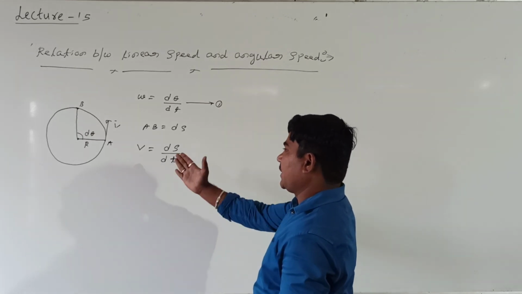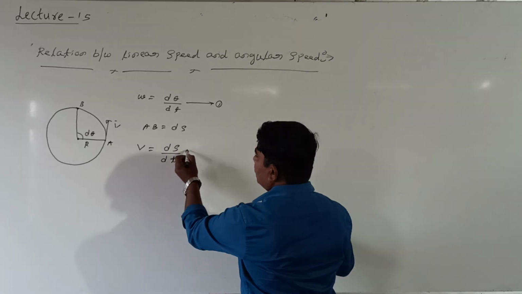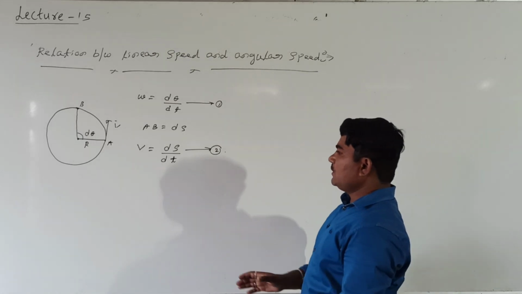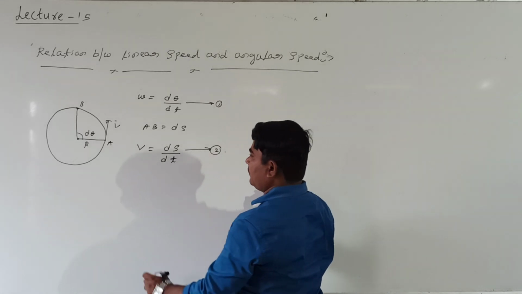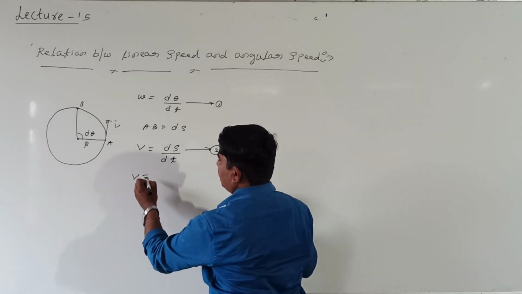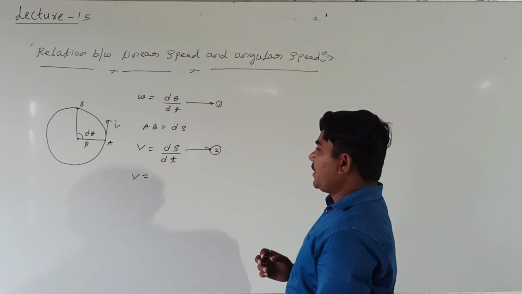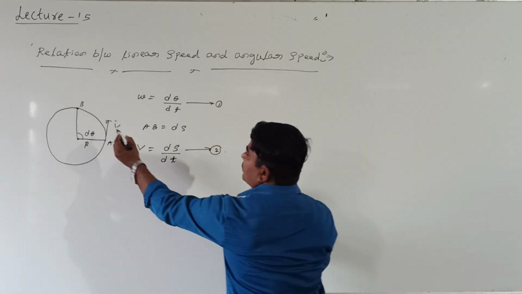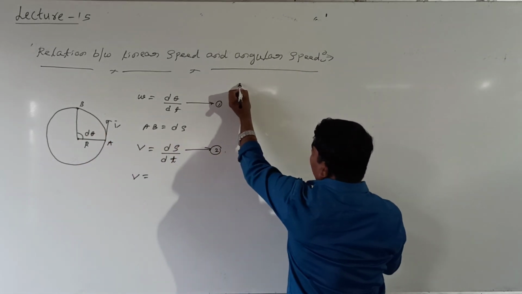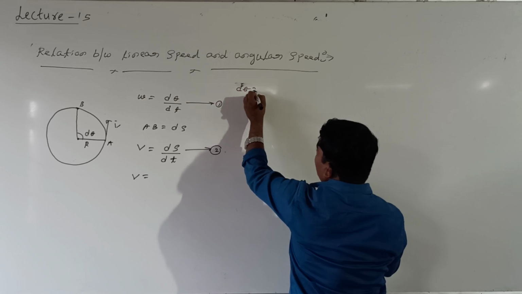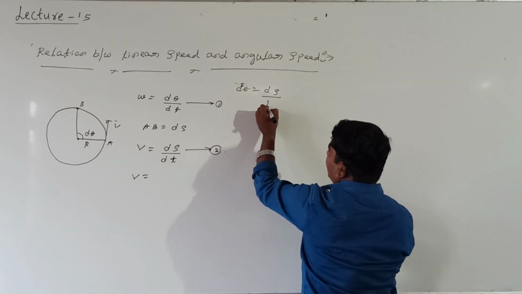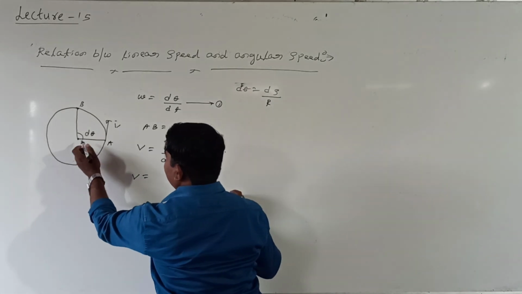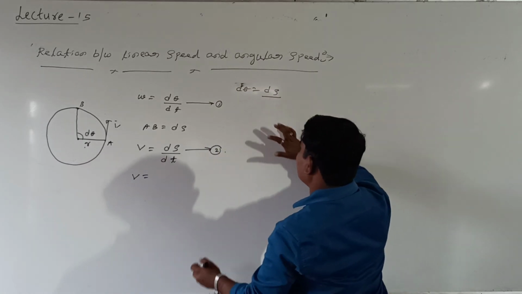Right or wrong? Then see here, put this value here. This is equation number 2. Now I will simply divide like this. See here, how to write ds from this figure? Theta equals ds divided by radius r. This is the relation. So d theta equals ds divided by radius r. You can take the radius r smaller also, no matter. I will take this one equal to radius r.